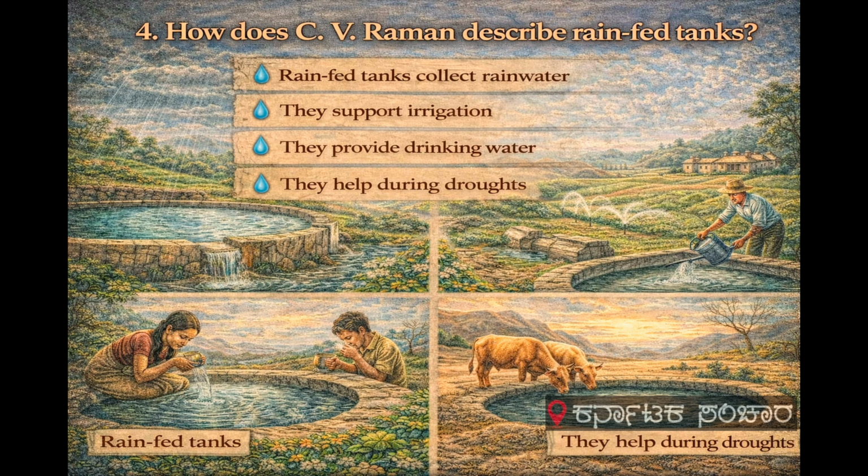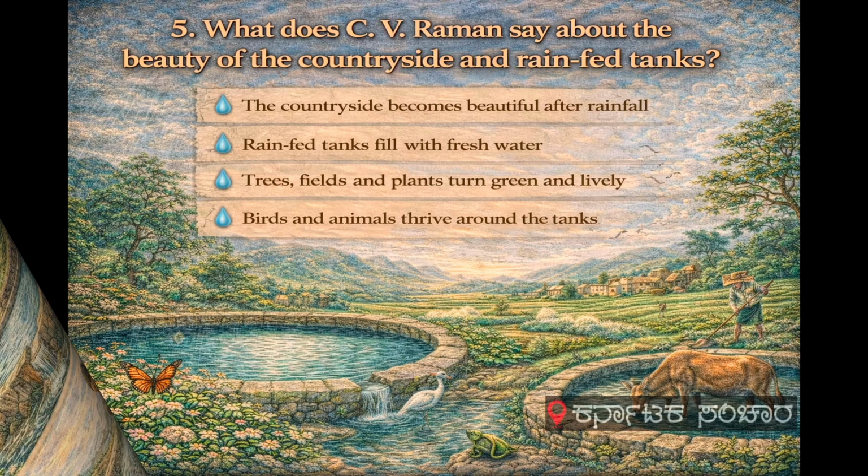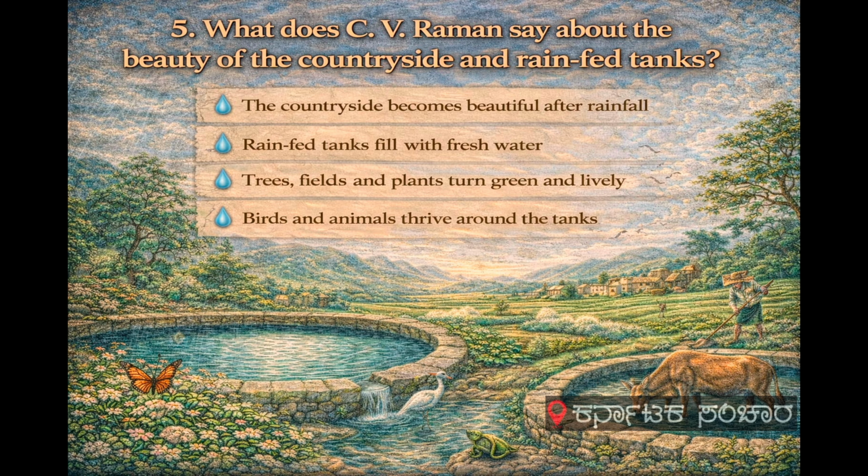How does C.V. Raman describe rain-fed tanks? Tanks collect rainwater. They support irrigation. They supply drinking water. They help during droughts. Tanks show traditional wisdom. They ensure sustainable water use. Villages depend on them. The countryside becomes beautiful after rains. Rain-fed tanks are filled with fresh water. Trees, fields and plants appear green and lively.